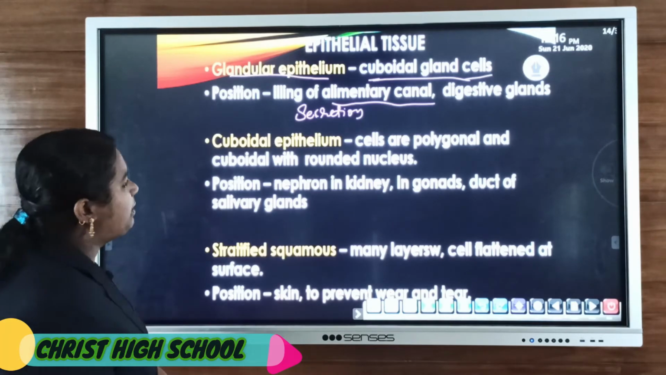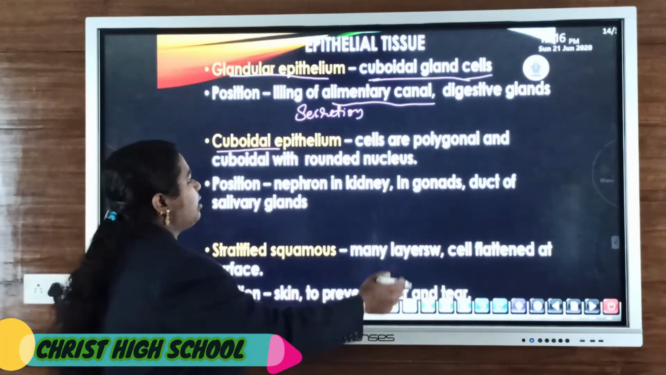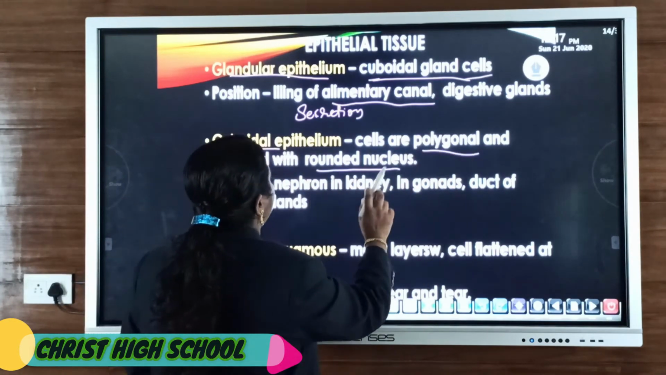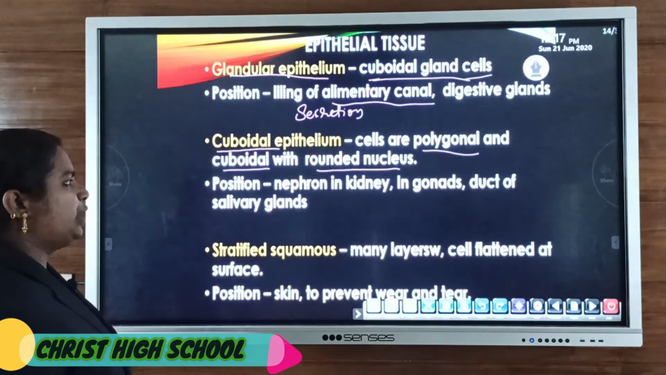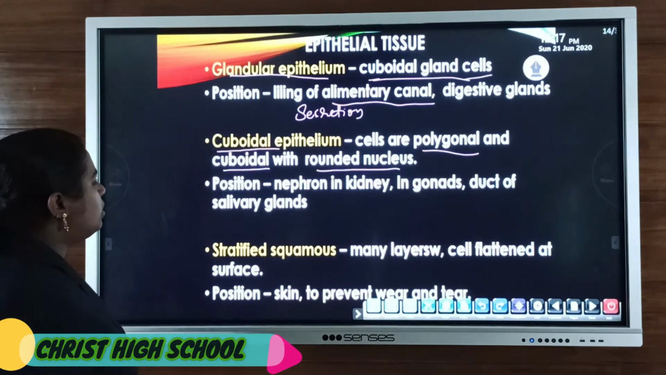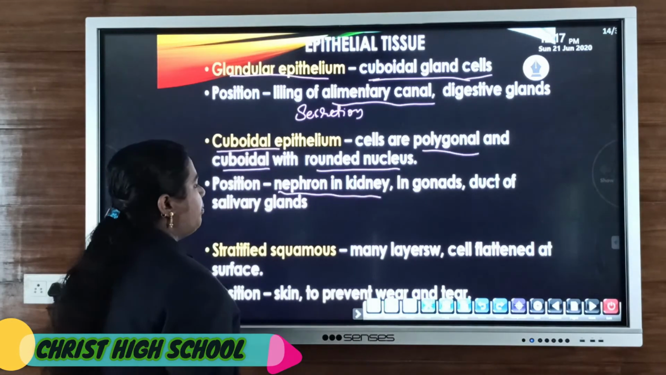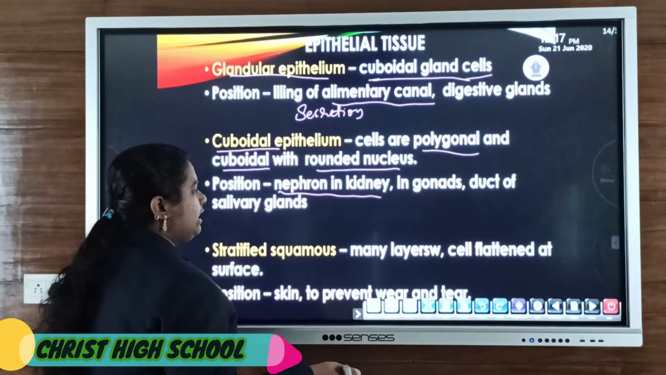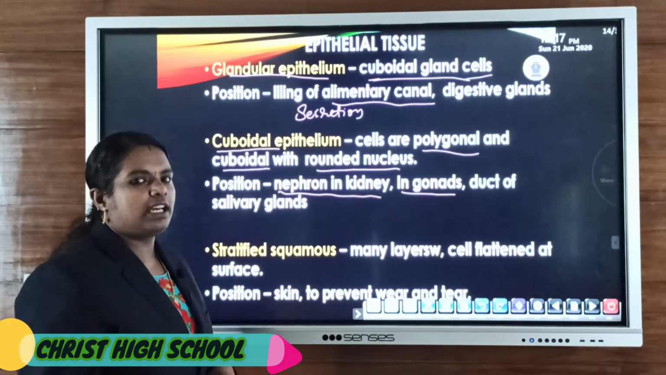Then another type of epithelium, that is cuboidal epithelium, a cube-like structure. The cells are polygonal and cuboidal in shape and have a rounded nucleus. The main location: they are present in the nephron, the part located in the kidney, and in the gonads. Gonads means testes as well as ovary.